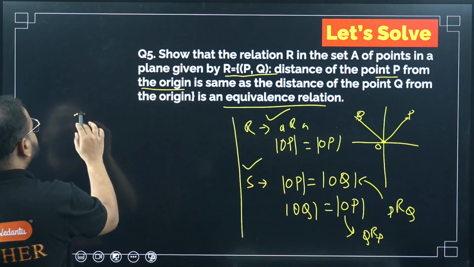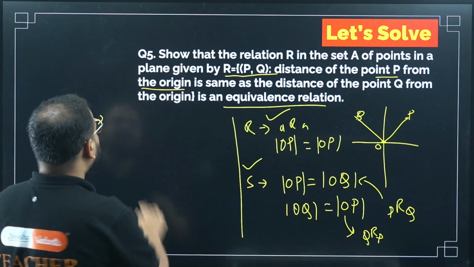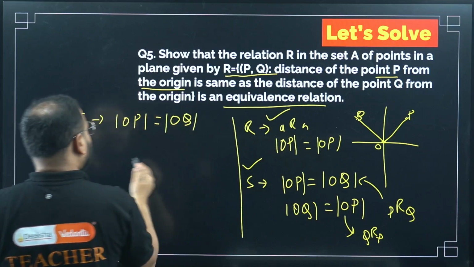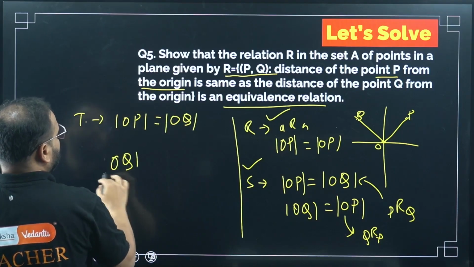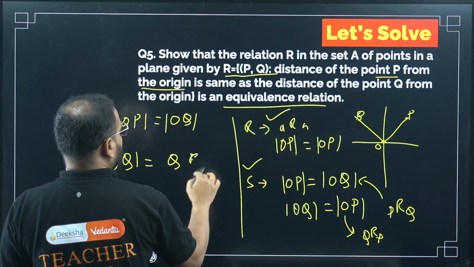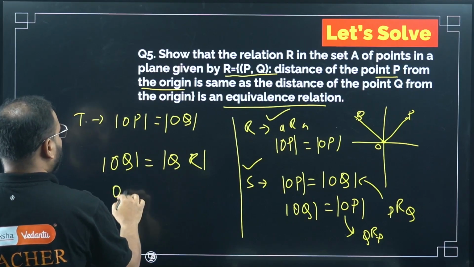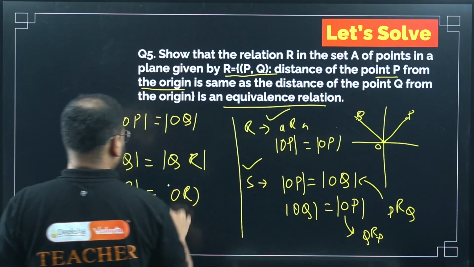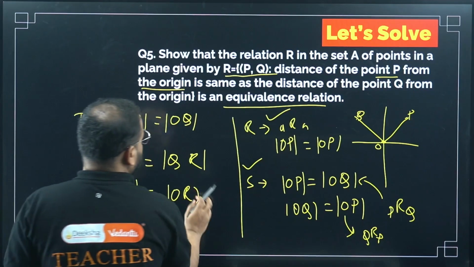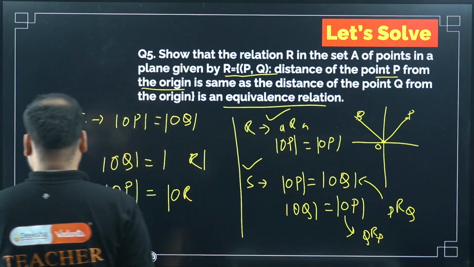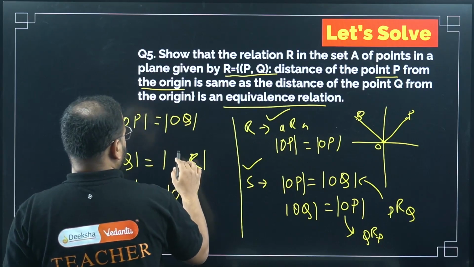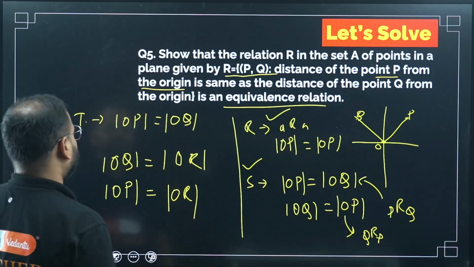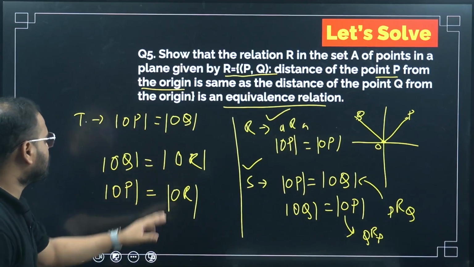Check for transitive. If I have OP equals OQ and also I have OQ equals OR, let's say, then I can say OP is equal to OR. OQ equals OR, then OP equals OR.